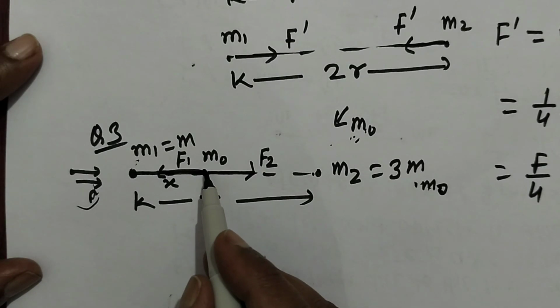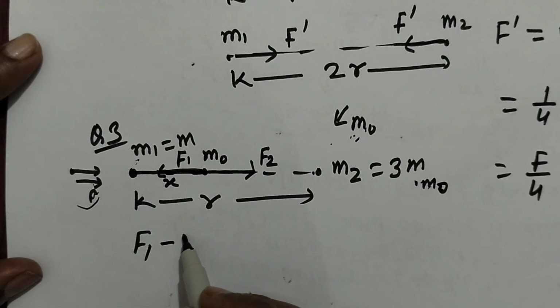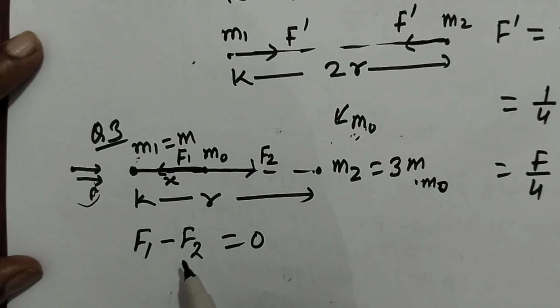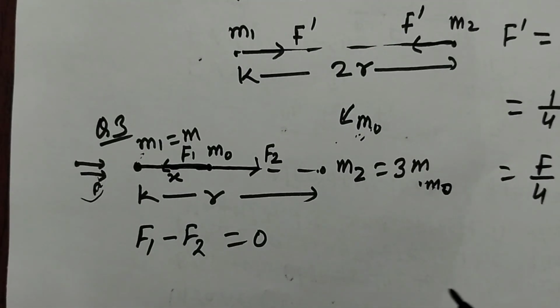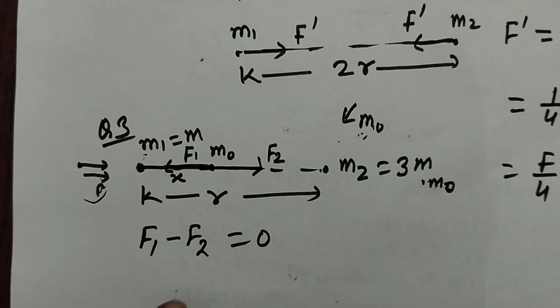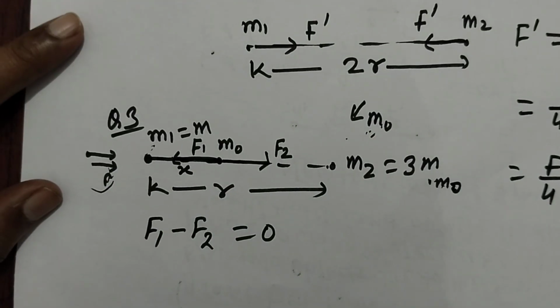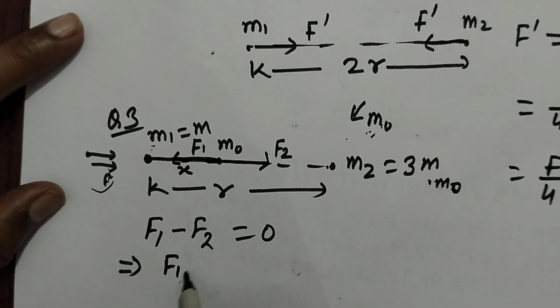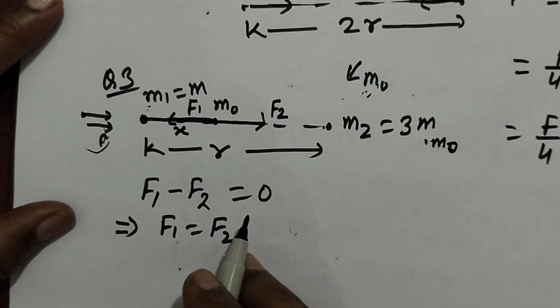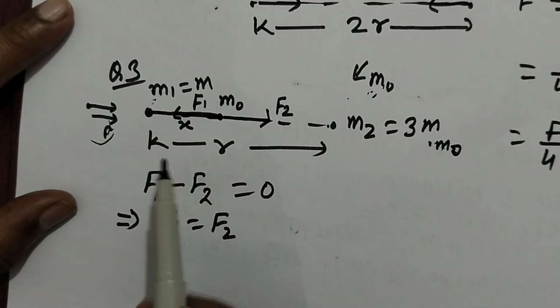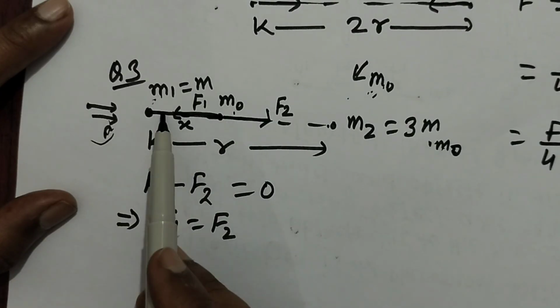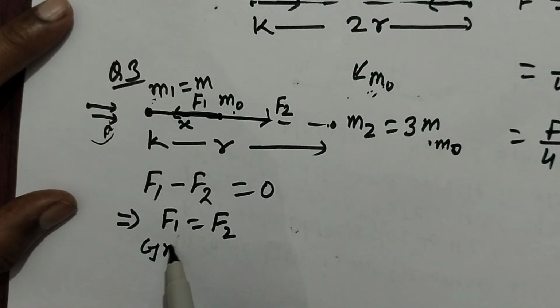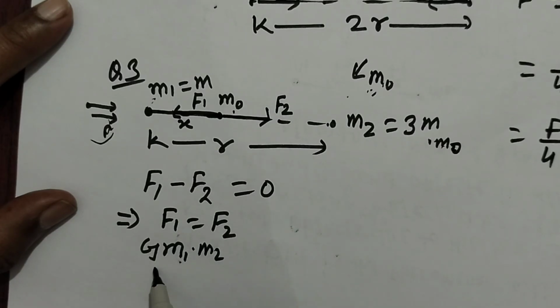But M0 will have zero force only if F1 minus F2 is equal to 0. In other words, if F1 and F2 are equal in magnitude and opposite in direction, then the net force acting on M0 will be 0. So we can write here F1 is equal to F2. Now F1 can be written as G into m1 into m0 divided by the separation x squared, G m1 m0 divided by x square, and this is equal to F2.